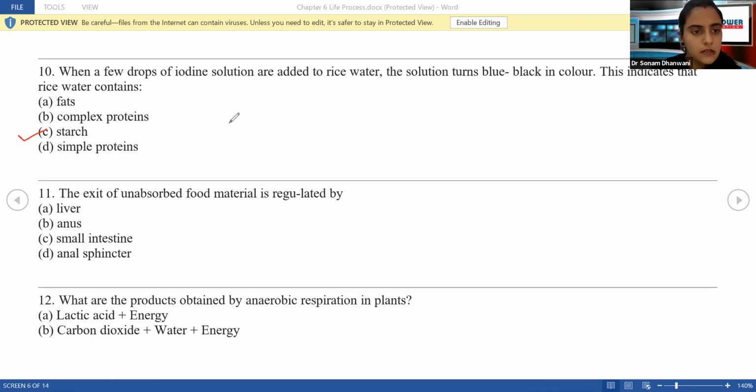Next, the exit of unabsorbed food material is regulated by what? Tell me, how and from where does the exit of food happen? Many of my students have always given me the answer as anus. Let me tell you that is a wrong answer. Yes, the exit of the food material takes place via the anus, but what is our question? It is regulated by.